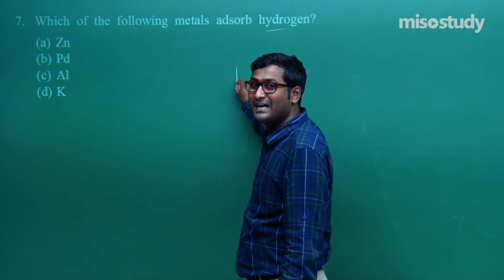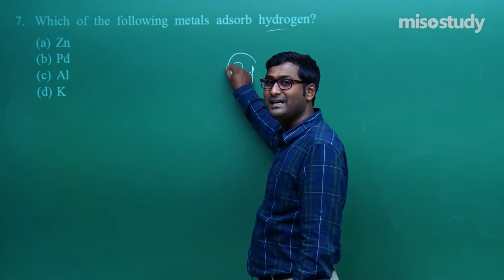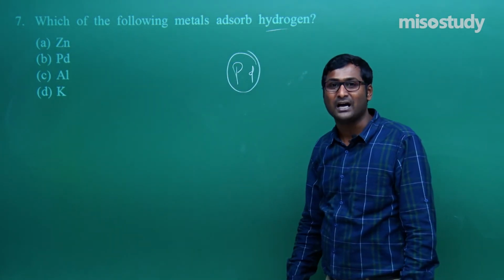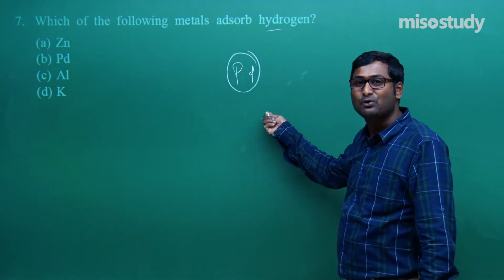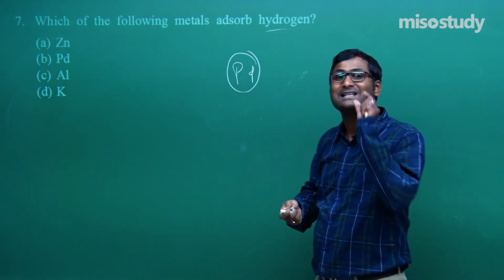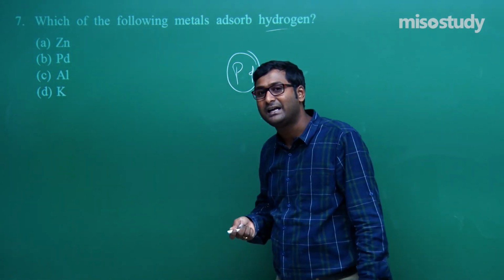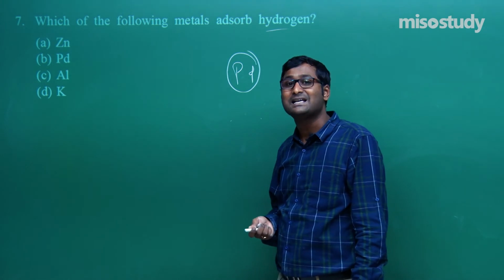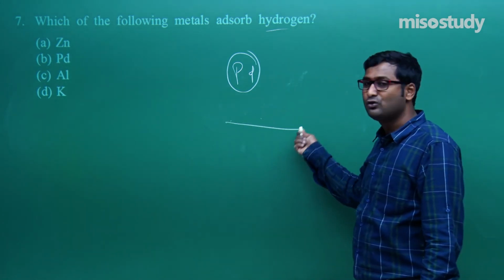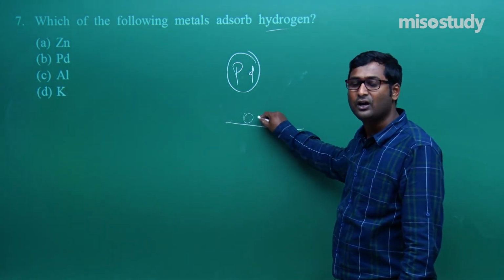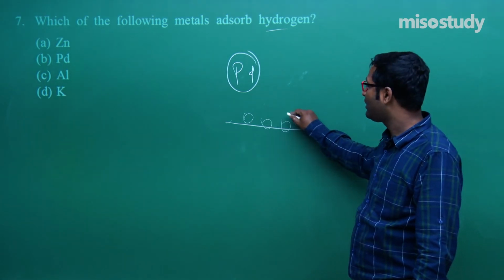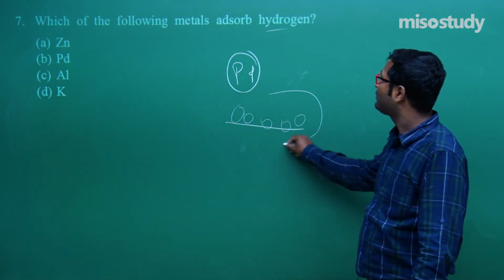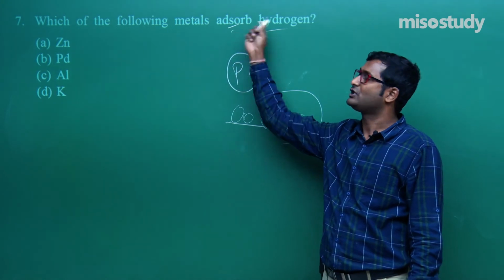Palladium. Palladium has a tendency to trap hydrogen and this process is also known as adsorption. The accumulation of hydrogen on the surface of palladium, and the process is known as adsorption.